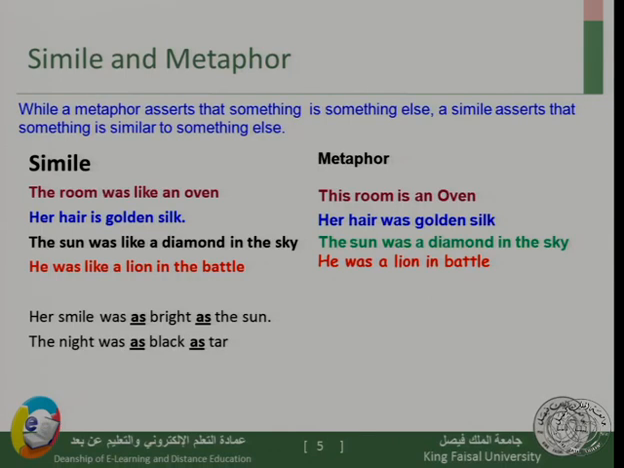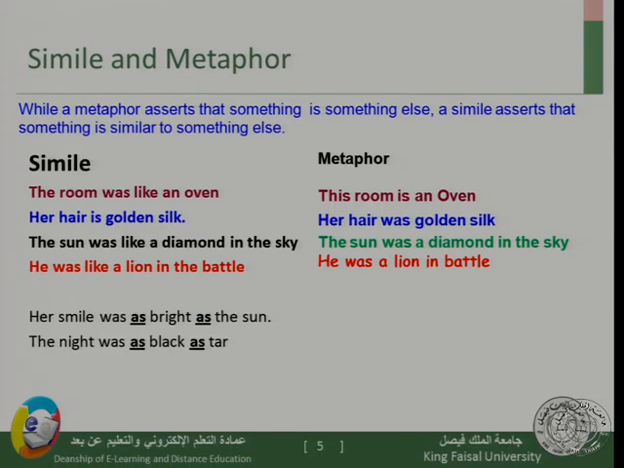Her hair is golden silk. Her hair was golden silk. Now none of these are similes. The first one is a metaphor. It is classified under simile by mistake. The sun was like a diamond in the sky. So the sun was like, again I'm using this word to express a simile. The sun was a diamond in the sky. He was like a lion in the battle. He was a lion in the battle.